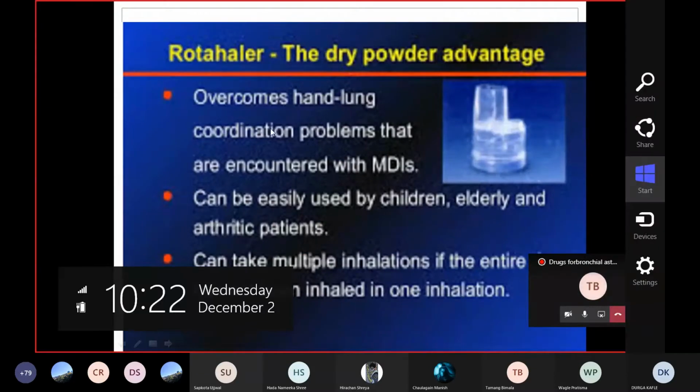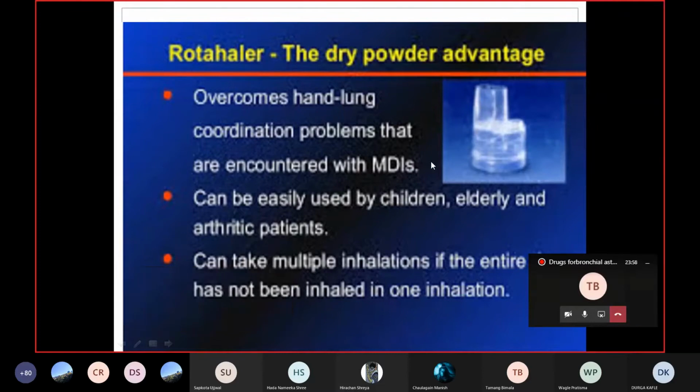The advantage is that it overcomes the hand-lung coordination problems that are encountered with the MDI. Those patients who cannot use an MDI, for them we can give this Rotahaler device or the rotacap. It can be easily used by children, the elderly, and arthritic patients as well, because coordination is not required and we can inhale the drug multiple times.